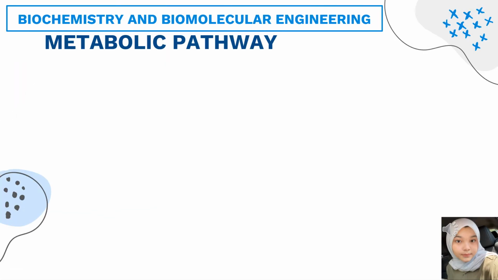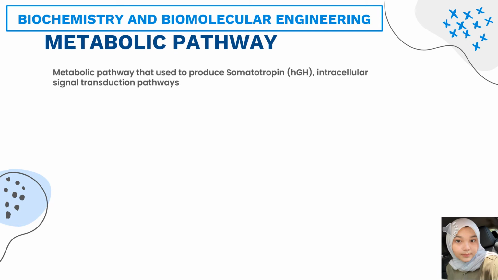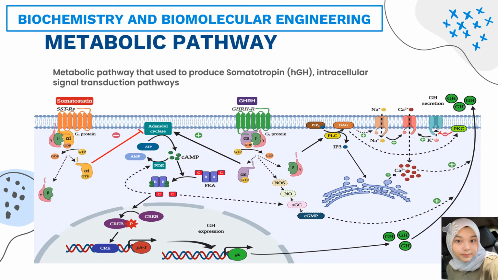The metabolic pathway that is used to produce somatotropin is the intracellular signal transduction pathway. So the first is the activation of G protein coupled receptors. And then the receptor associates with stimulatory G, which is composed of alpha, beta, and gamma subunits. And then the binding activates the phosphorylation of GDP to GTP at the G alpha subunit. The G-alpha subunit associated with GTP stimulates the activity of adenylyl cyclase, and the adenylyl cyclase is used as a catalyst for the conversion of ATP to cAMP.